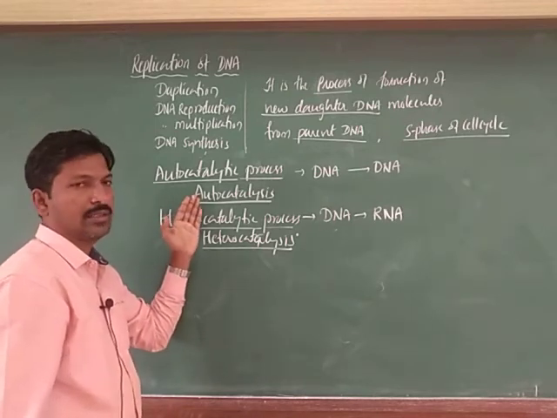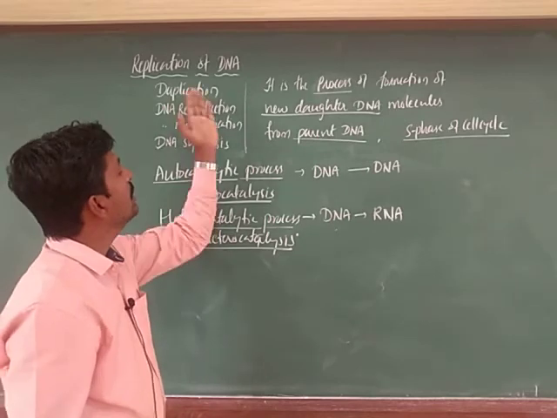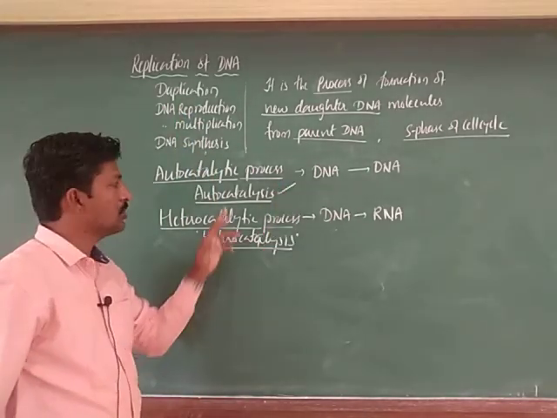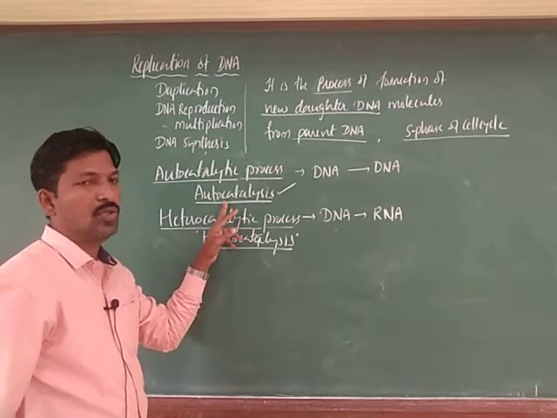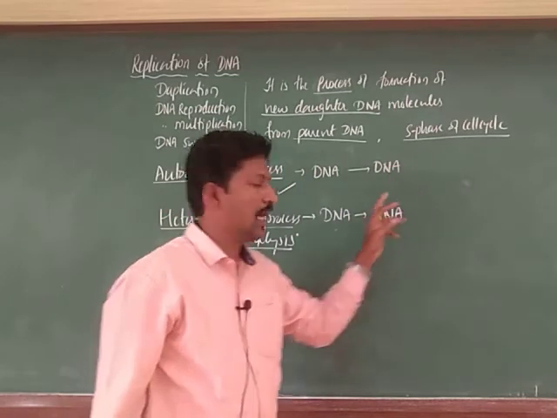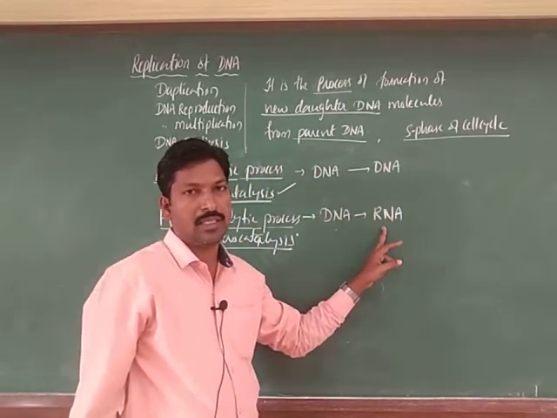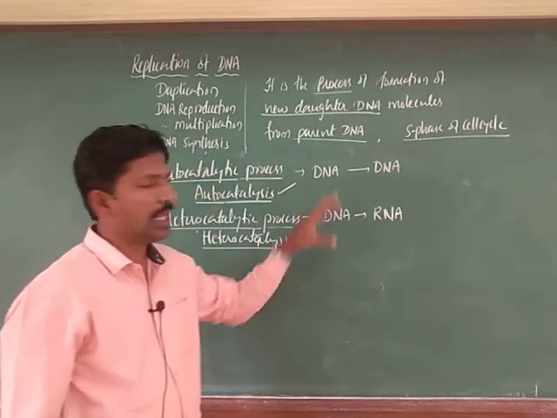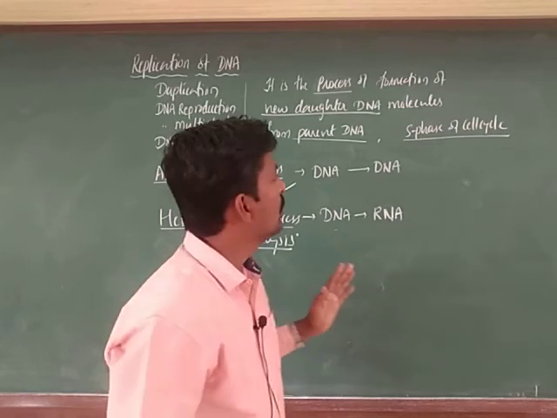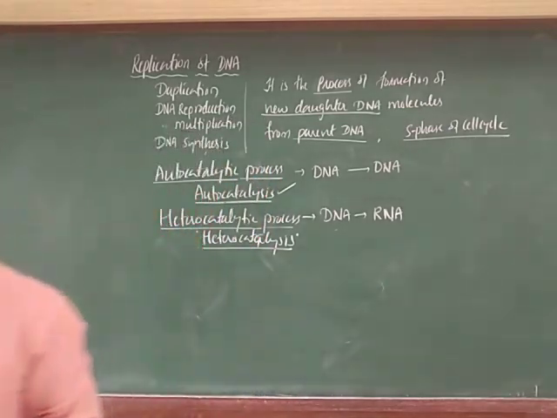So, the terms are catalysis, autocatalysis and heterocatalysis. Usually in DNA replication autocatalysis takes place. That is the process we call autocatalysis. Auto means self, right. So here the DNA forms the DNA, and in heterocatalysis, DNA forms the RNA, right. Both are enzymatic activities. There are many enzymes required in this process. Let us talk now about the enzymes required.